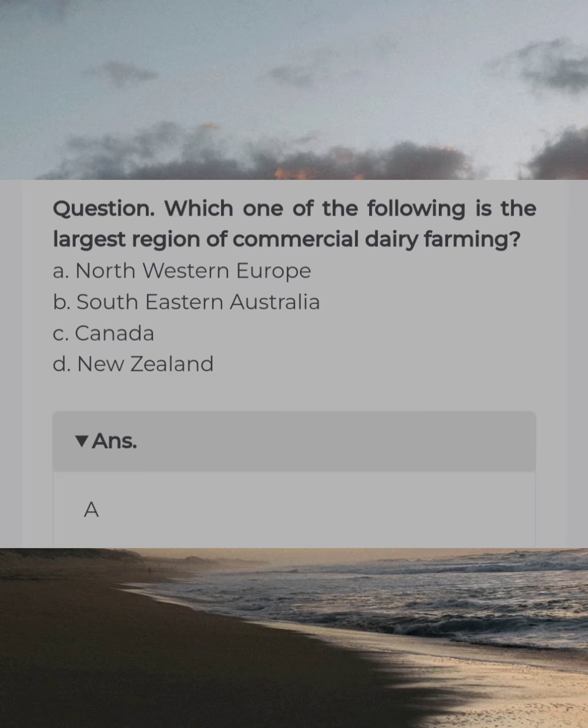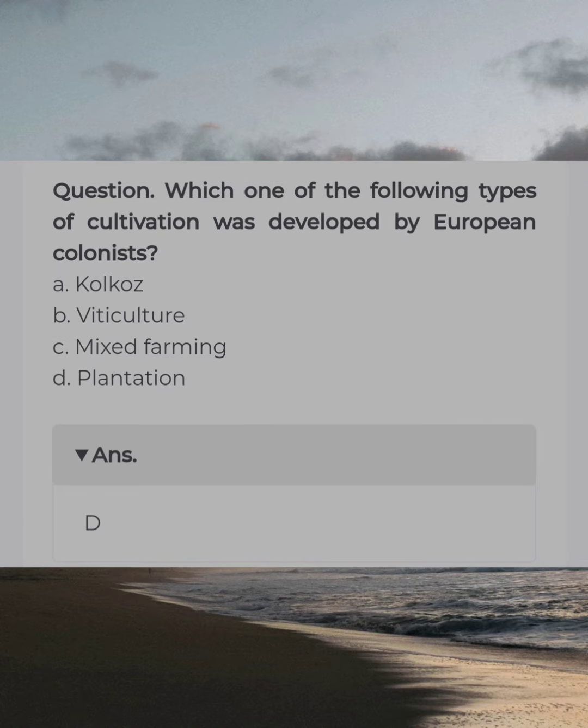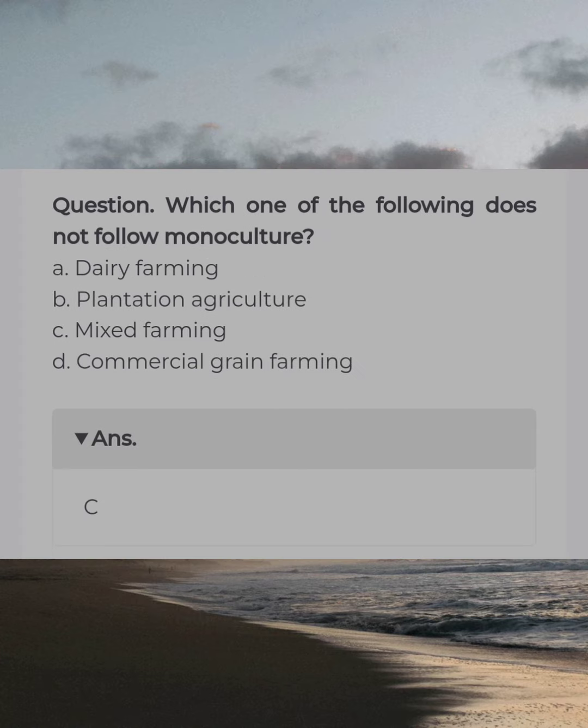Which one of the following is the largest region of commercial dairy farming? Answer A. Northwestern Europe. Which one of the following types of cultivation was developed by European colonists? Answer D. Plantation. Which one of the following does not follow monoculture? Answer C. Mixed farming.